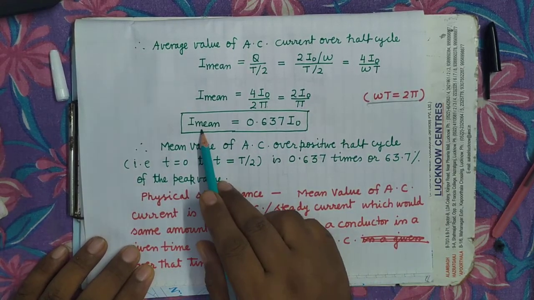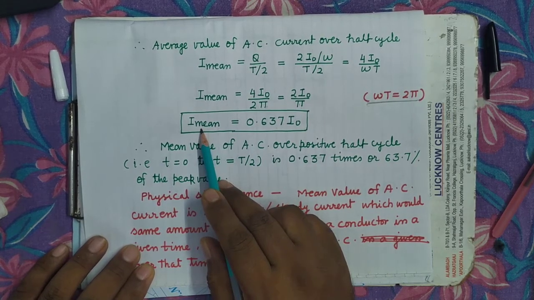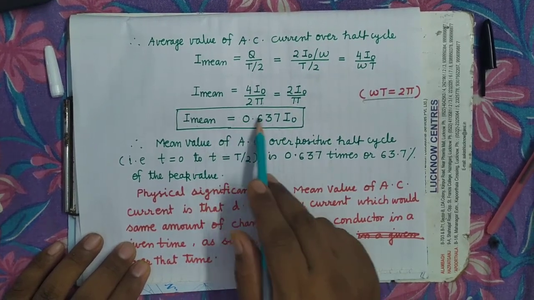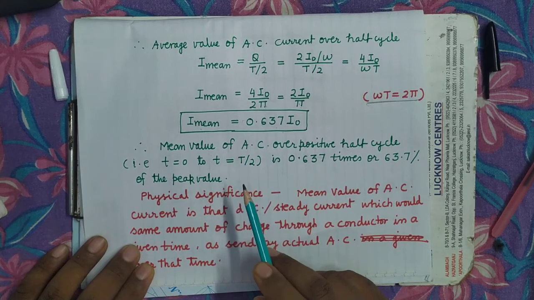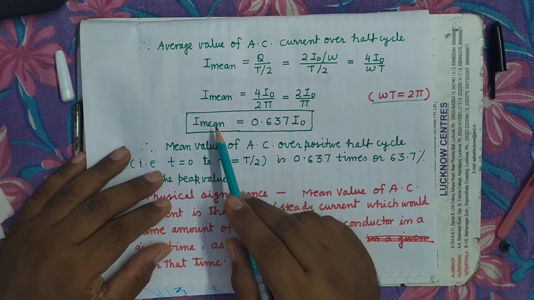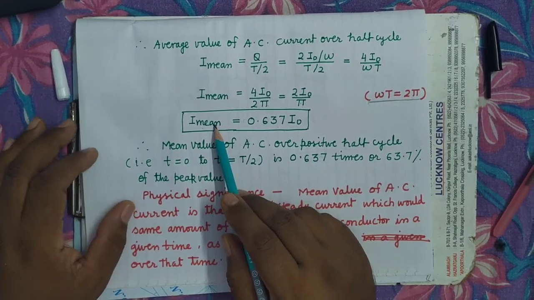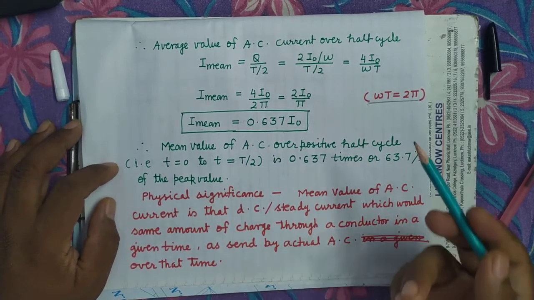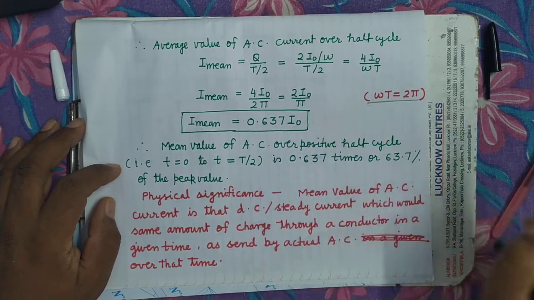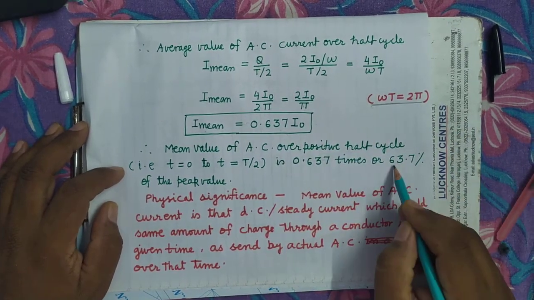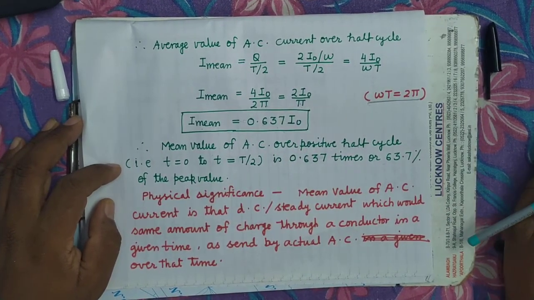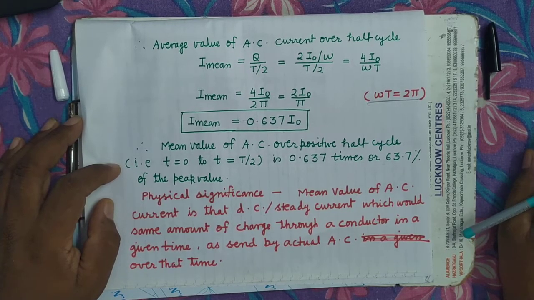Means the mean value of alternating current is that steady current which would send the same amount of charge. It is 0.637 times the peak value of alternating current. What is the mean value of alternating current? The mean value of alternating current over the positive half cycle or over the negative half cycle is 0.637 times the peak value of current, or you can say 63.7% of the peak value of current.